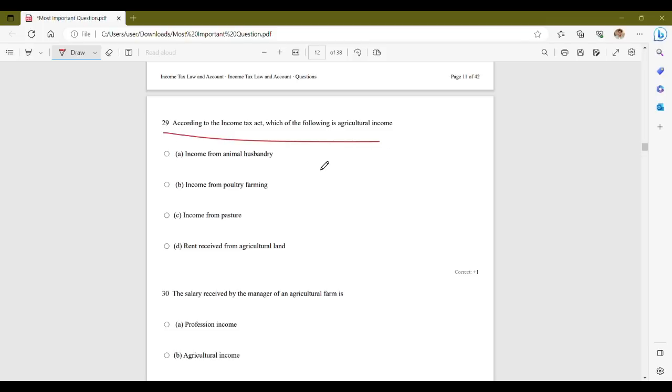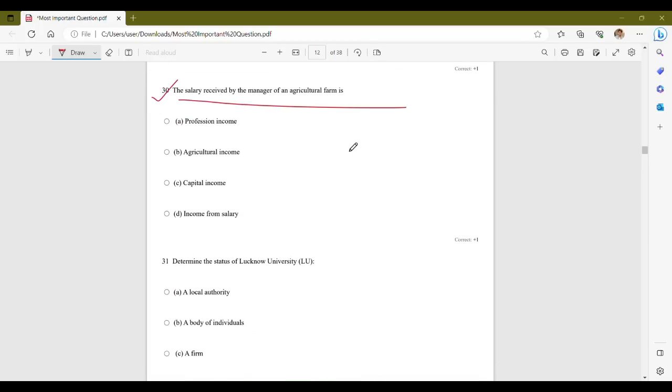According to Income Tax Act, which of the following is agricultural income? Your options are income from animal husbandry, income from poultry farming, income from pasture, and rent received from agricultural land. So the correct answer is option D, that is rent received from agricultural land is considered as an agricultural income under Income Tax Act 1961.